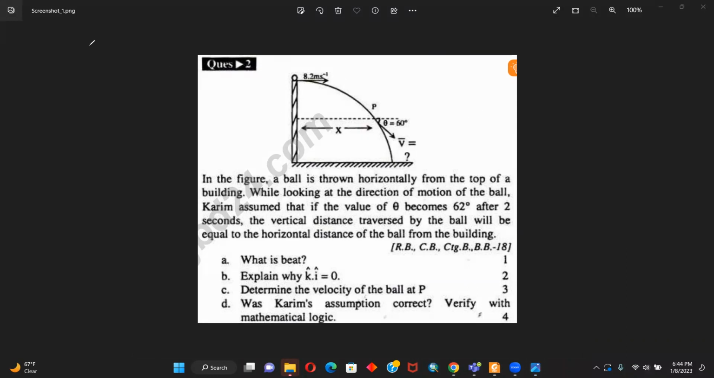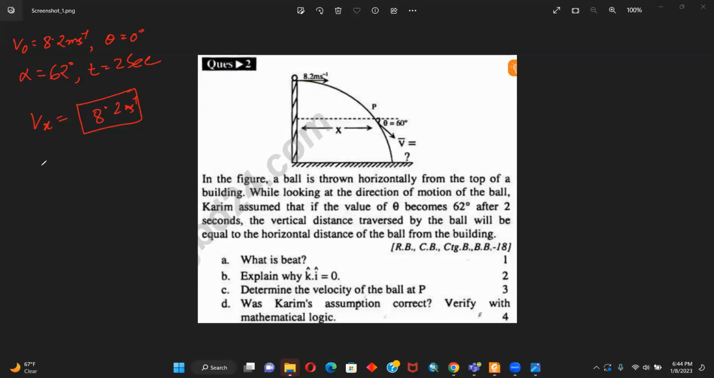Now you have got the initial velocity to be 8.2 meters per second, initial angle to be 0 degrees. Now alpha, or the latter angle, is 62 degrees, time is 2 seconds. So these are the things which are given to you. Now what you need to calculate is the velocity after 2 seconds. See, for Vx it will be the same, right? It will be 8.2 meters per second all the time.